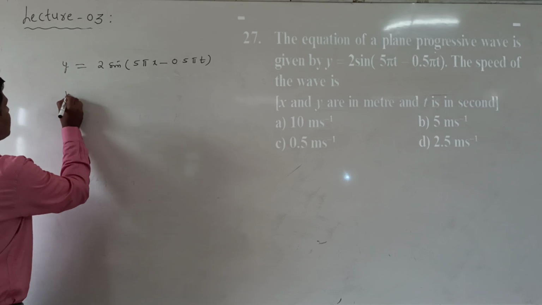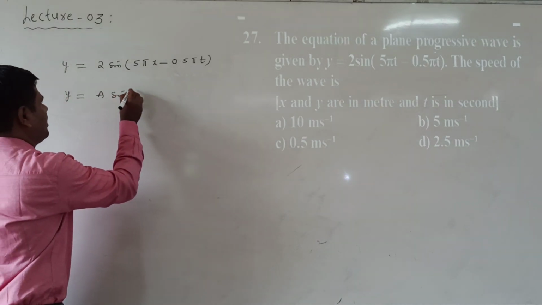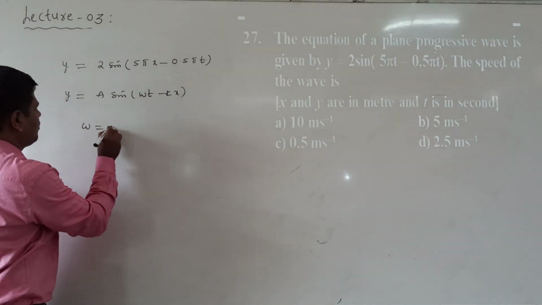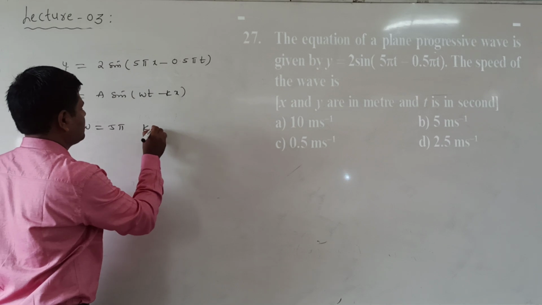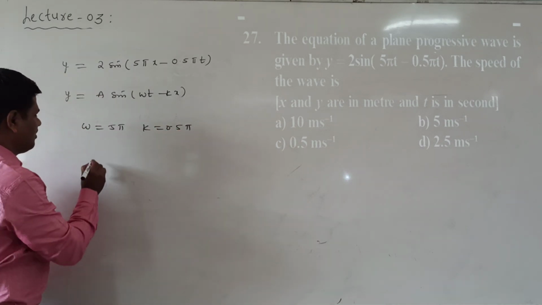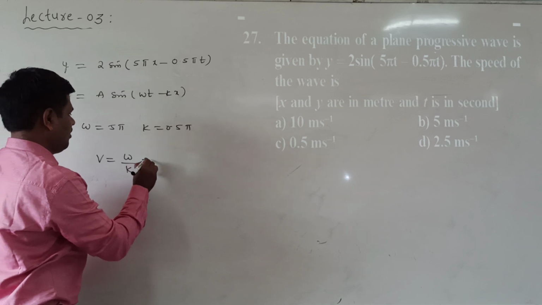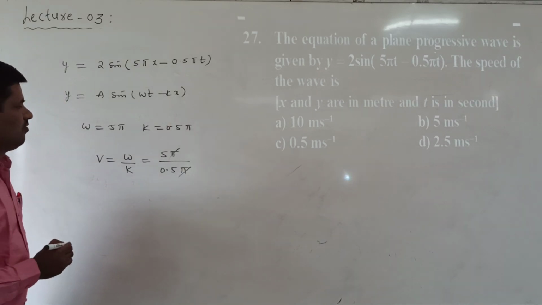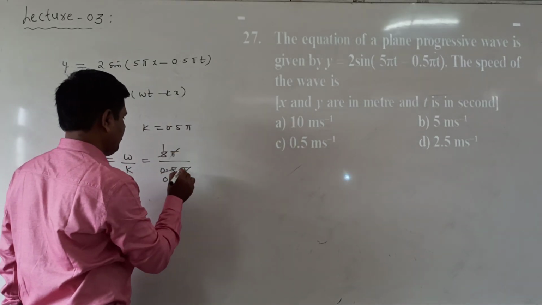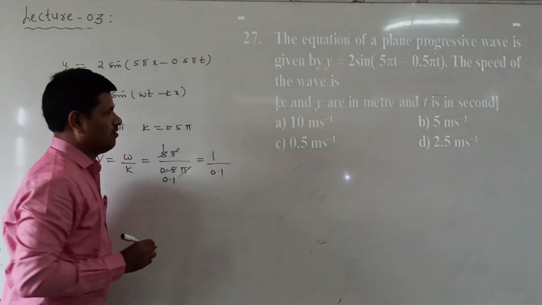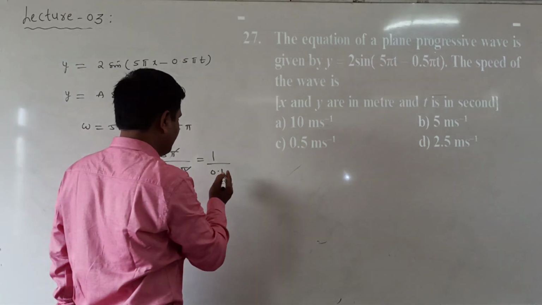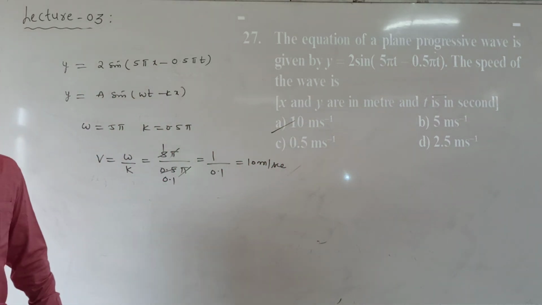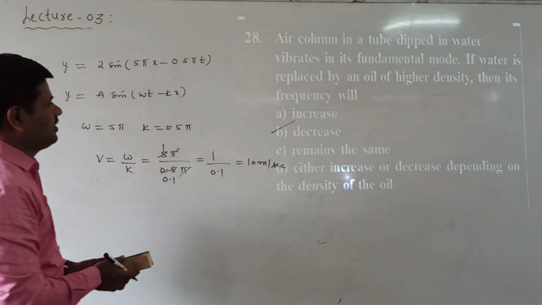Now this is compared with the progressive wave equation, which is the general equation, a sin(ωt minus kx). Now ω is equal to 5π. Now k is equal to 0.5π. Now velocity v is equal to ω by k, so 5π by 0.5π. Now 5π cancels. 5 by 0.5 means 1 by 0.1, which is equal to 10 meter per second. Which option is correct here? A option is correct.